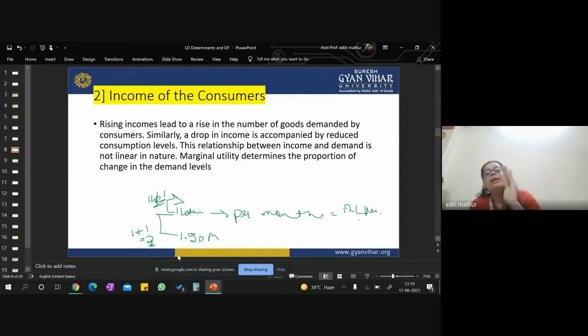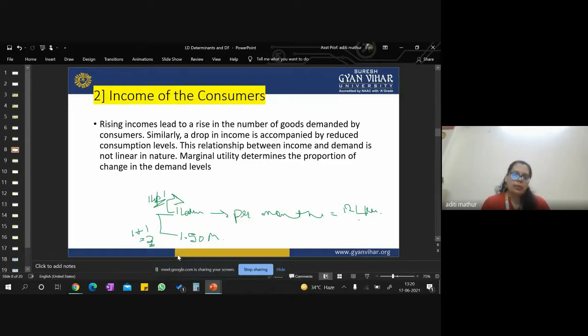So income plays a very vital role because it directly affects your demand, right? If income increases, you will like to demand more goods or more expensive items, relatively good quality items. But if your income reduces, you will like to be very simple and will like to go to very minimal expenses.